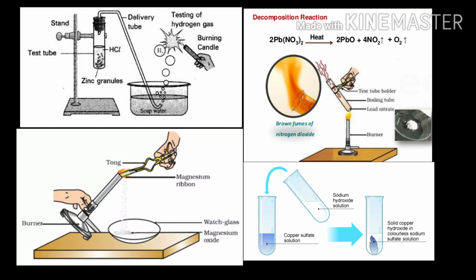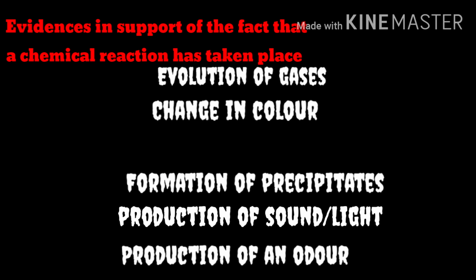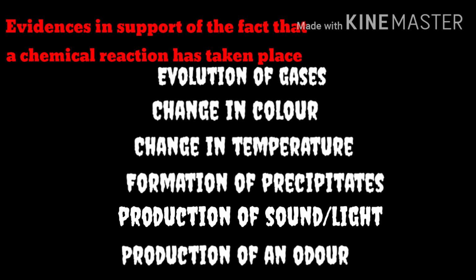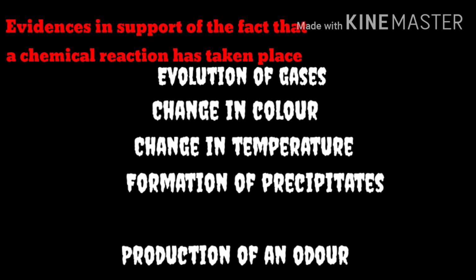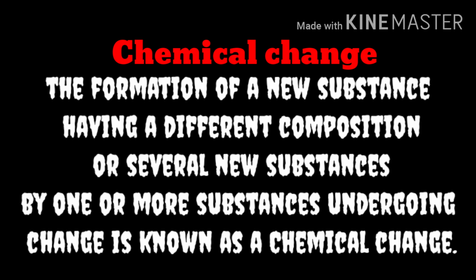So by performing these experiments, you can understand there is some evidence in support of the fact that a chemical reaction has taken place. They are evolution of gases, change in color, change in temperature, formation of precipitates, production of sound or light, and production of an odor. Now we can define a chemical change or a chemical reaction as the formation of a new substance having a different composition, or several new substances, by one or more substances undergoing change.